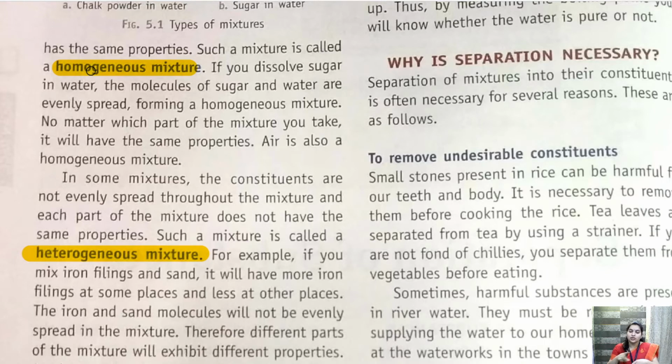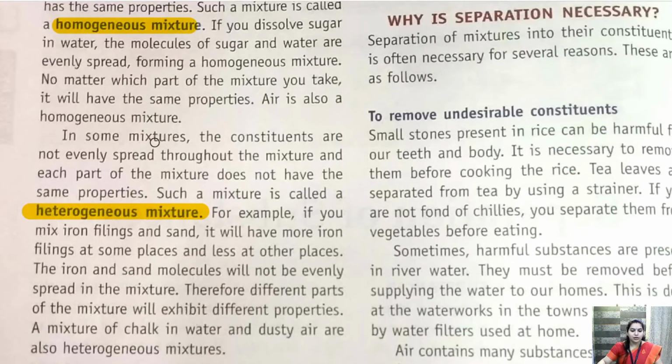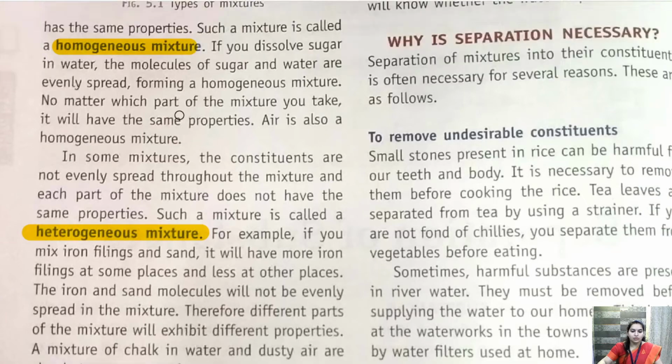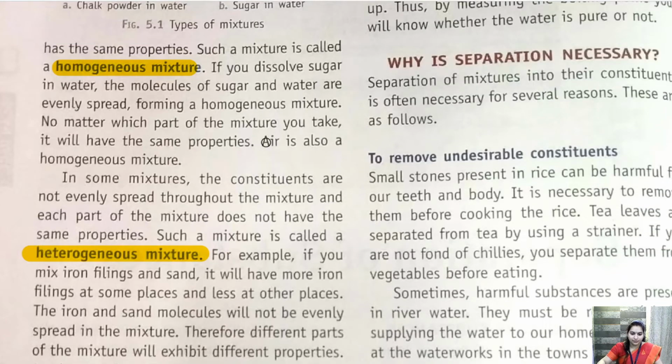The mixture in which we can see the components or the constituents separately and clearly and it is not spread uniformly, it is called heterogeneous mixture. Okay, let's see a few examples of homogeneous and heterogeneous mixture. So example of homogeneous mixture is air. Okay, air is an example of homogeneous mixture.